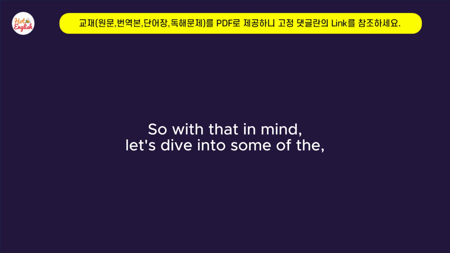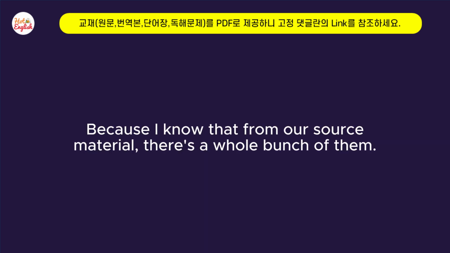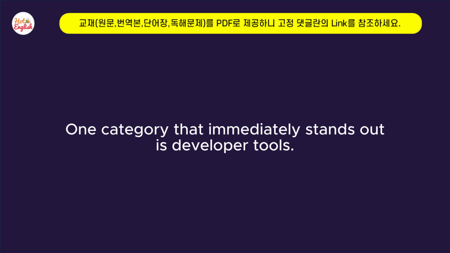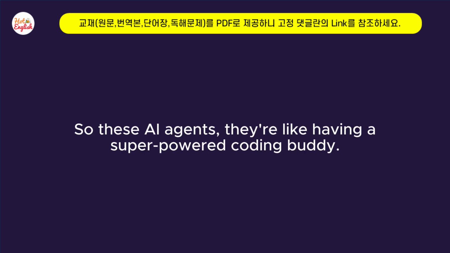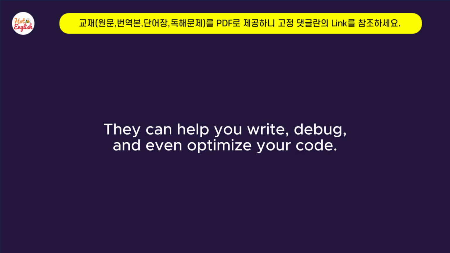Okay, so with that in mind, let's dive into some of the different types of AI agents that are out there, because I know from our source material there's a whole bunch of them. Yeah, there's a ton. What are some of the categories that stand out to you? One category that immediately stands out is developer tools. These AI agents are like having a super-powered coding buddy by your side. They can help you write, debug, and even optimize your code.